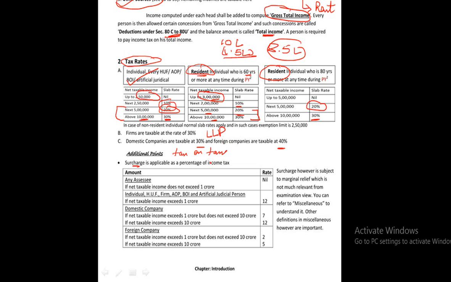The concept of surcharge dates back to 1962, that is the Indo-China War, when our country incurred a huge expenditure on war, and it was expected to provide funds for the war expenditure. Accordingly, a new tax was levied that was known as surcharge. So the tax is levied on the super rich, that is, if your income exceeds a certain limit, you will have to pay tax on tax. Now the limits will vary according to the assessee. Assessee is a person on whom tax is charged.